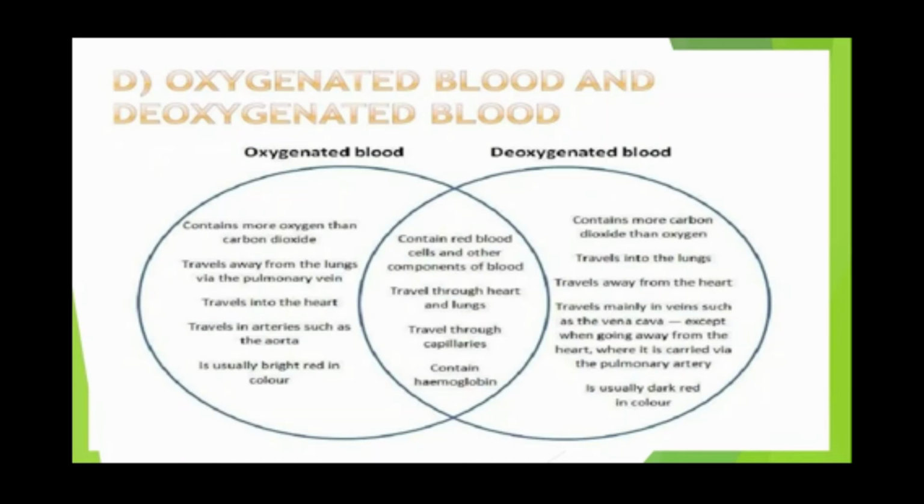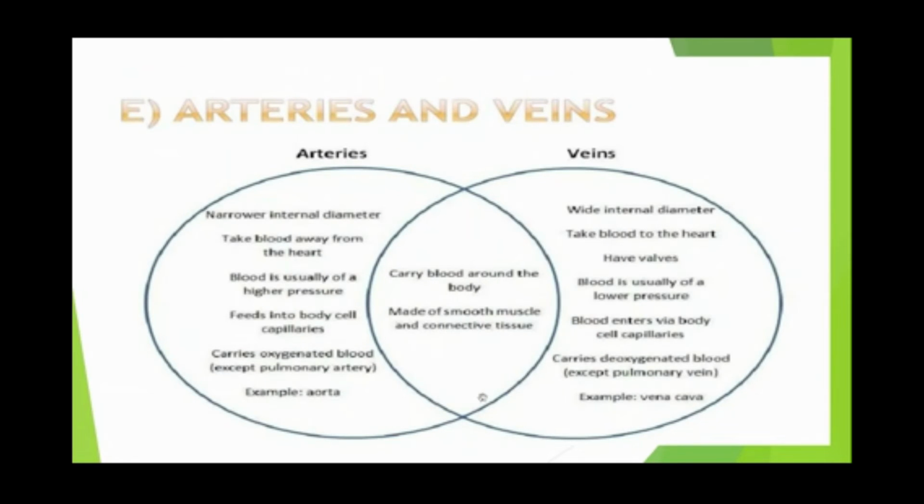Next comes the oxygenated blood and deoxygenated blood. So oxygenated blood, as we all know, contains more oxygen, and deoxygenated blood contains more of the carbon dioxide. As the blood contains red blood cells and the other components of the blood, both oxygenated and deoxygenated blood contain these. They travel through the heart and the lungs, they travel through the capillaries, they contain hemoglobin. These are the common points.